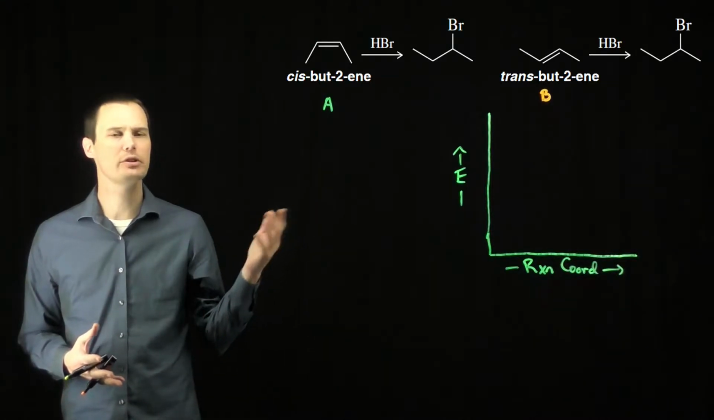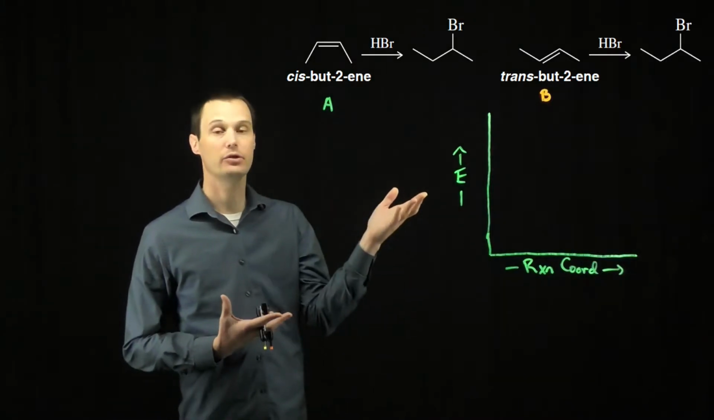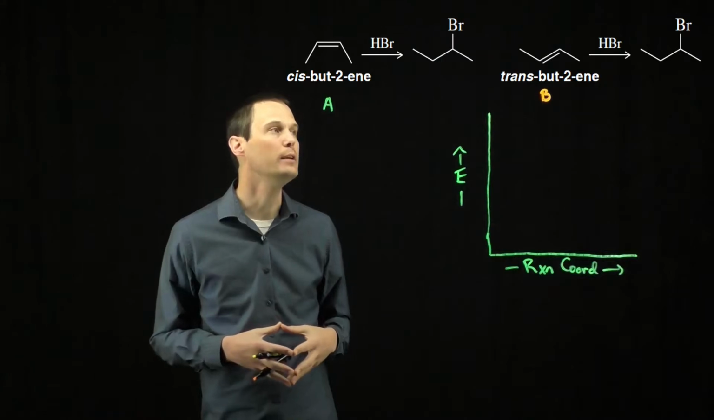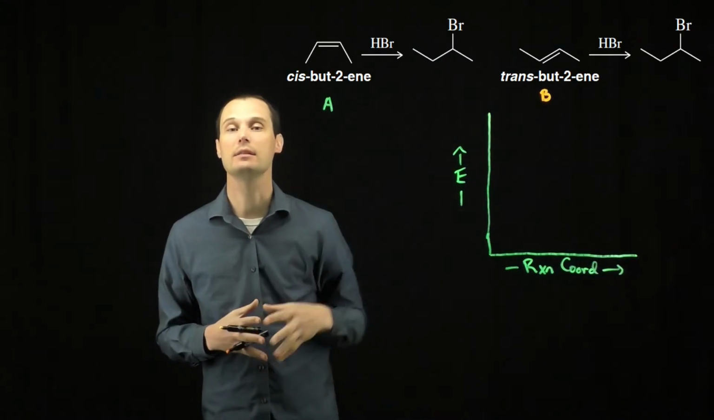The question asks us to predict which of these reactions would be faster. If we look at these two reactions, they're essentially the same. The only thing that's different is whether we're starting with the cis or the trans but-2-ene. What I know from looking at the differences between these two is that the cis alkene is less stable.